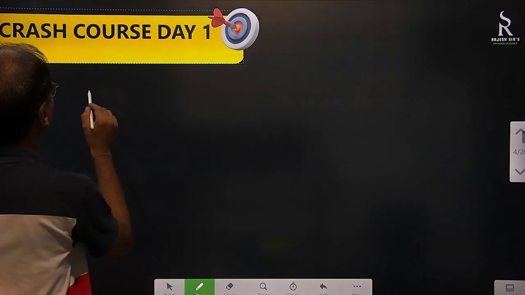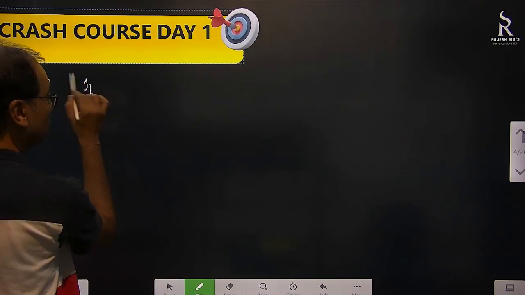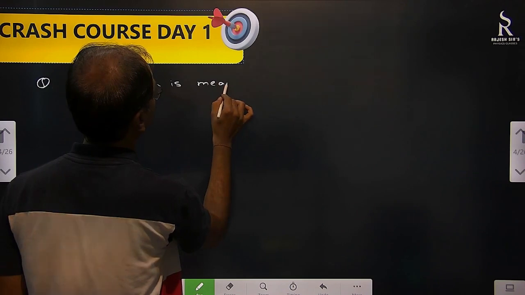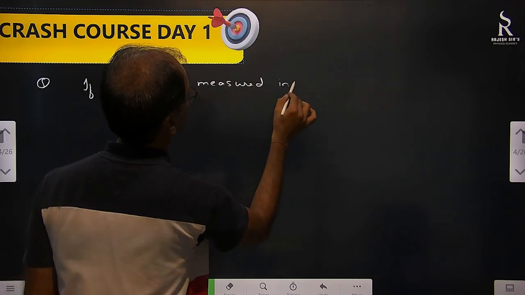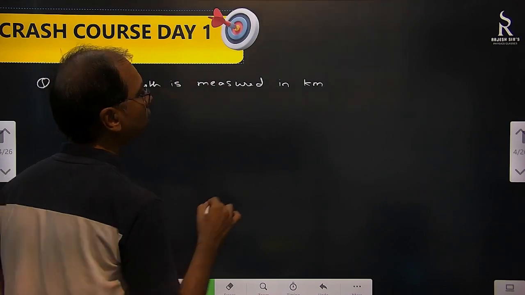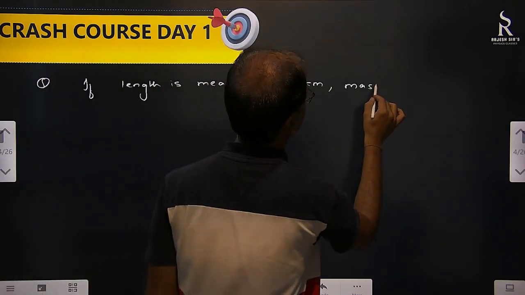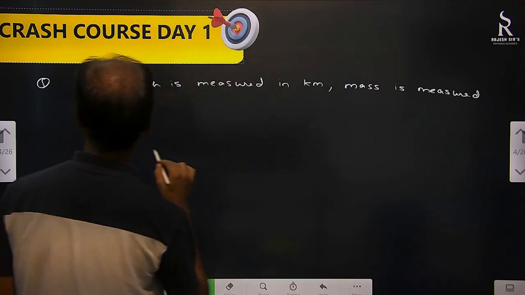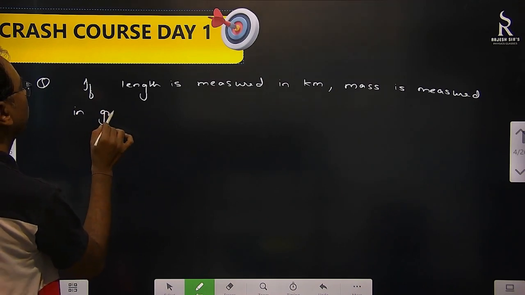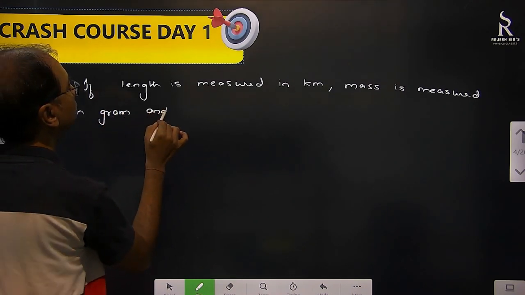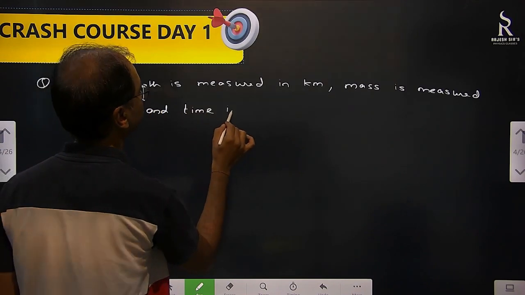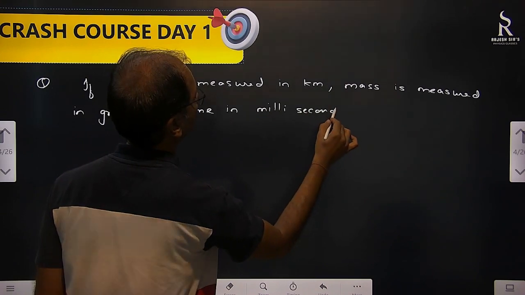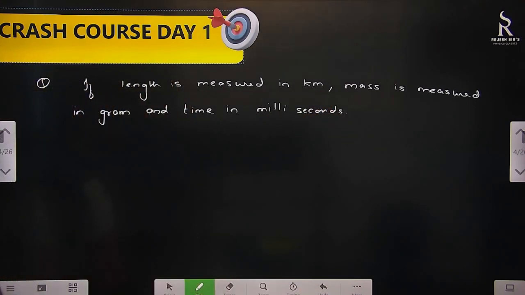Something like, if length is measured in kilometer, mass is measured in gram, and time in milliseconds. Now these are our basic units. This is how we are going to measure it.